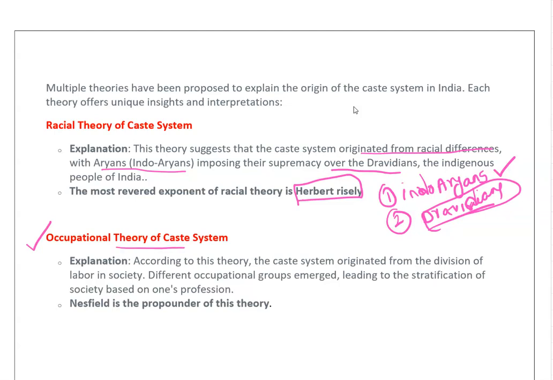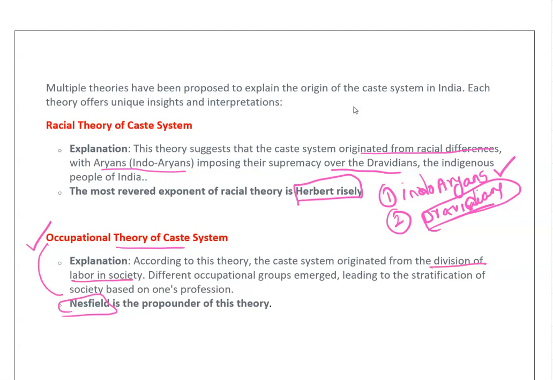Next, the occupational theory of the caste system. The main propounder of this theory is Nesfield. According to his theory, the caste system originated from the division of labor in society.